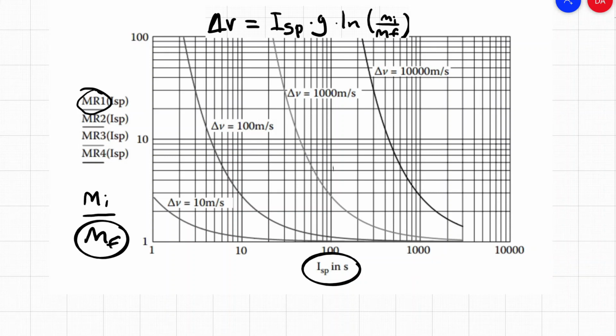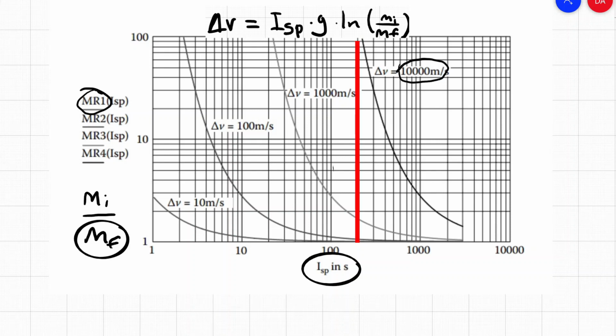For example, if we want the payload to reach 10,000 meters per second, which is just under what it takes to get into orbit, about 11,000 meters per second, and we have a specific impulse of 200, we're going to need an absurdly big mass ratio to get there. So the amount of payload we'd be carrying is about 1%.